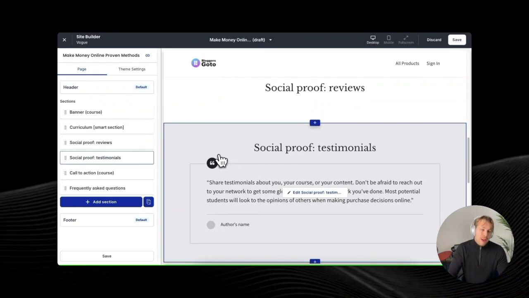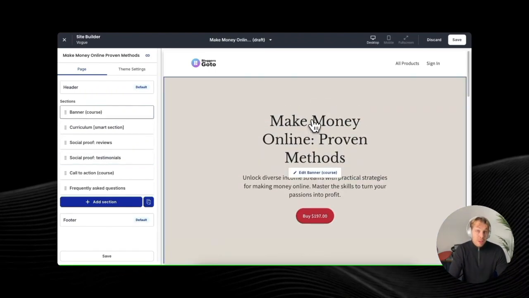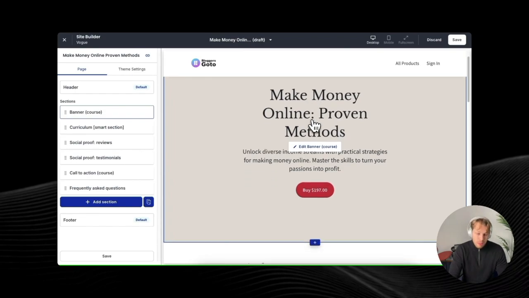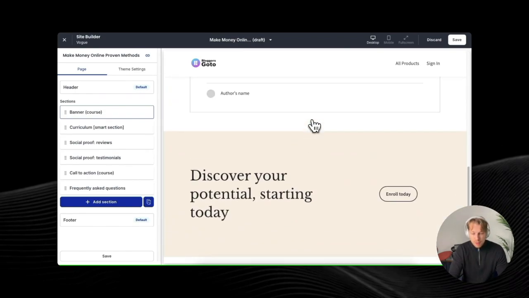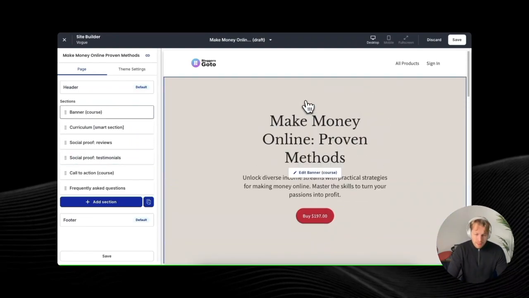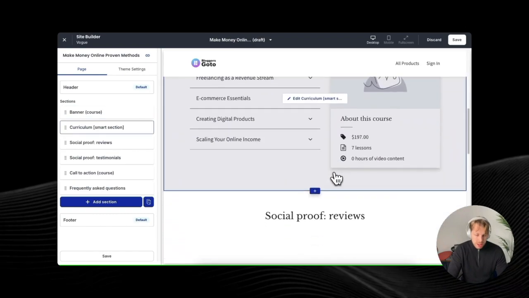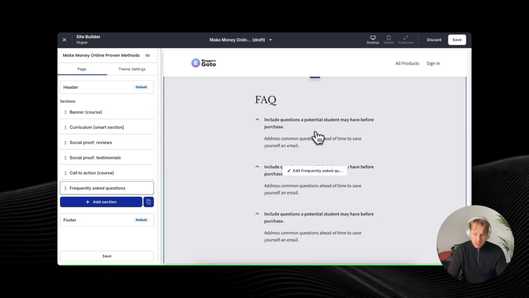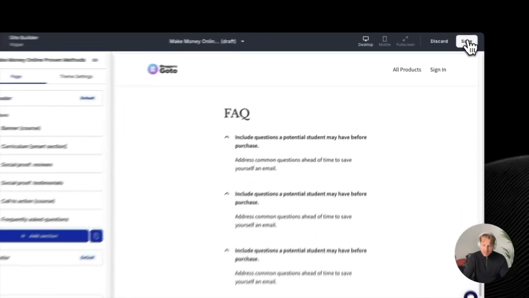So this will basically clear the objections that people might have before jumping in on your course, because people might not know if it's worth it and might not know if there is anyone else that has taken the course or worked with you in the past. Once you have laid down the foundations for your landing page, once you have all these calls to action, testimonials, curriculums, and these frequently asked questions, then you can just click save.